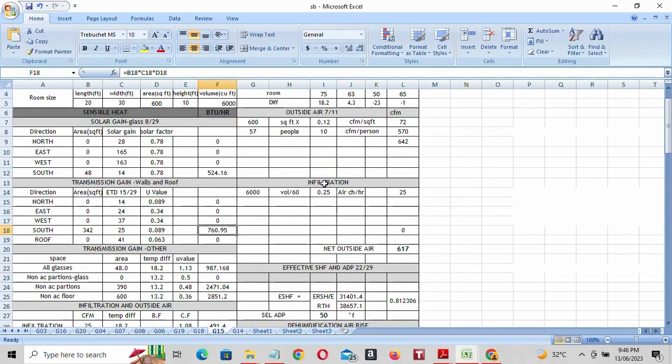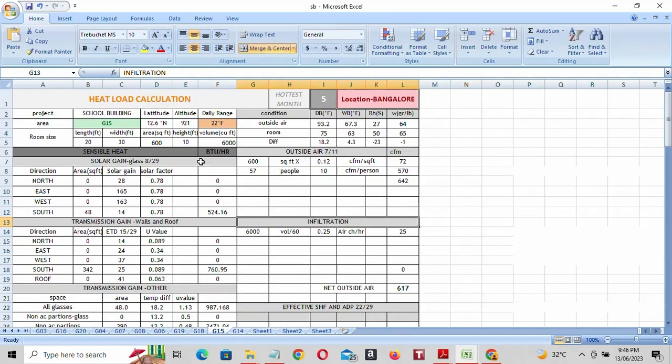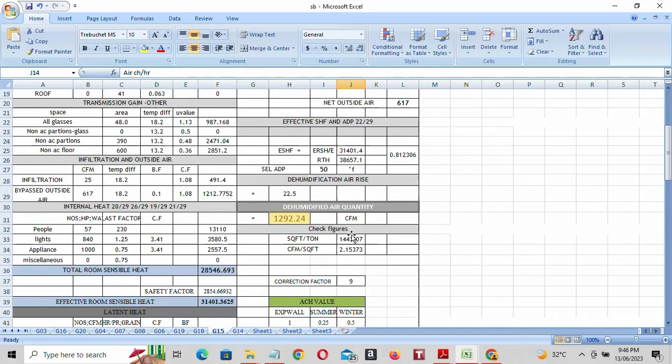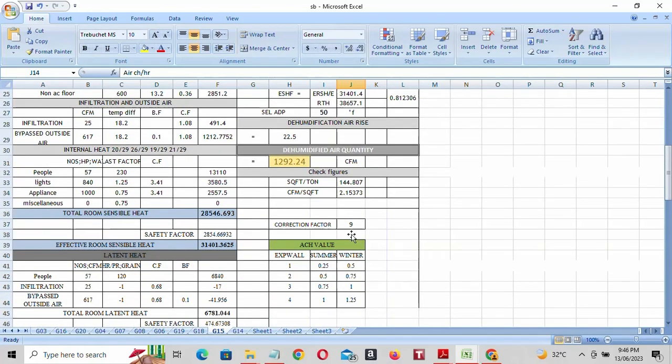Next is infiltration. You will get the value automatically here, 6000 cubic feet, and our wall is exposed to sun in only one direction. So air exchange per hour, ACH, is 0.25. If the wall is exposed to sun in two directions, you have to take 0.5.